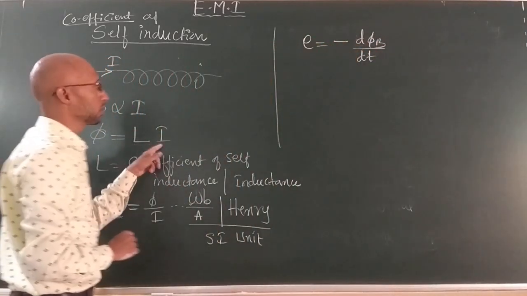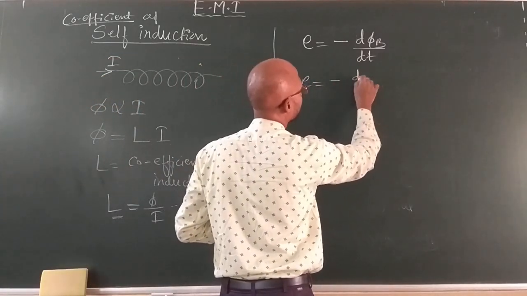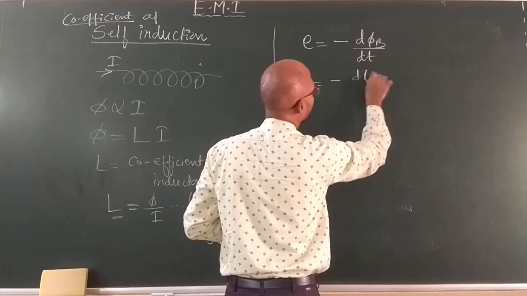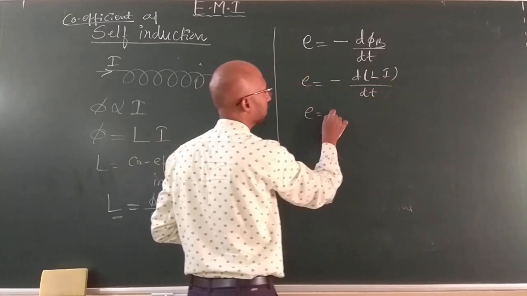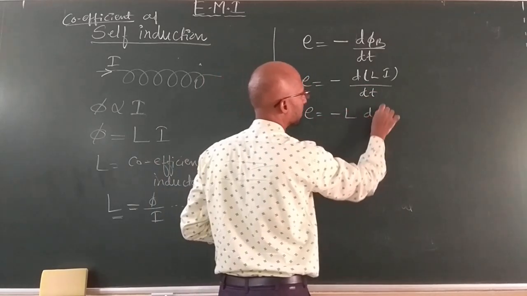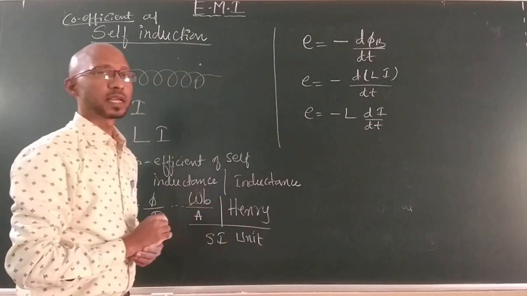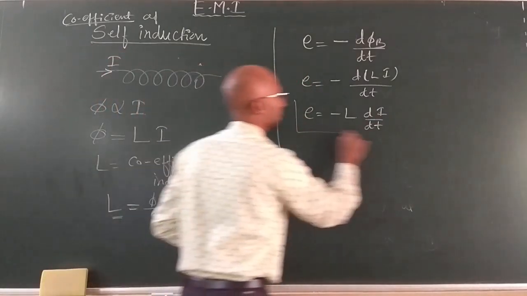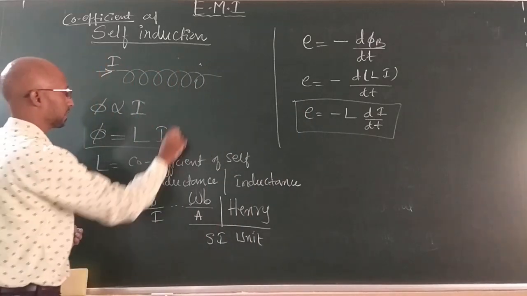The flux formula is L into I. If I substitute, it becomes minus d(L I) by dt, where L is a constant, so minus L di by dt. Now this is the induced EMF, and this is the flux linkage.